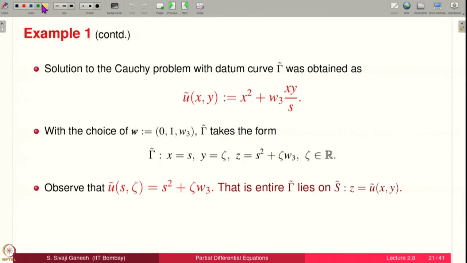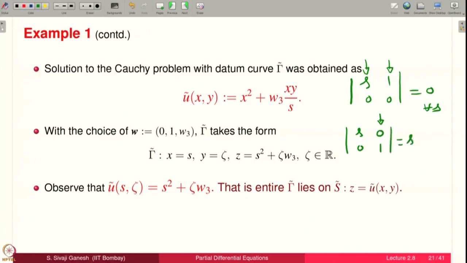Next question is actually, can we apply the theorem? Of course, we have solved and got this expression for u tilde of xy. Is the theorem itself applicable? Recall, our original problem is a characteristic Cauchy problem where we had this determinant, right. This S0 corresponds to A and B, and this corresponds to original f prime and g prime, and that was 0 for all s. So, it was a characteristic Cauchy problem. Then what we did is that this continues to be a 0, now we change to gamma tilde. When we change to gamma tilde, what is the corresponding f dash g dash? That is W1 W2, which is 0 1, which is equal to s, and which is not equal to 0 because we are in the region s greater than 0.